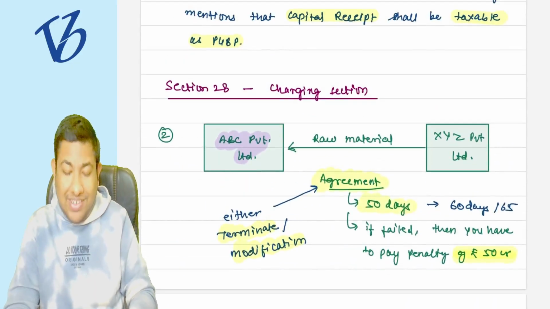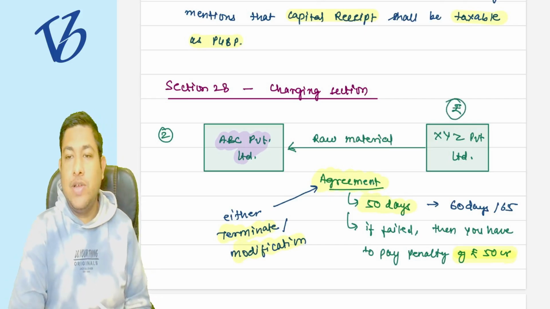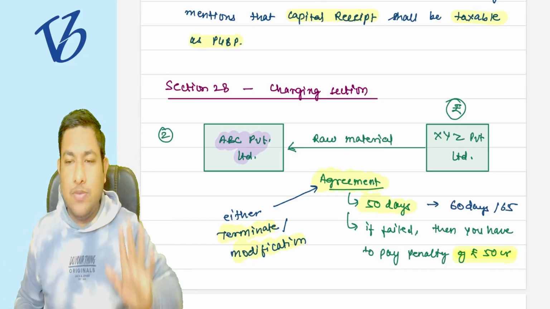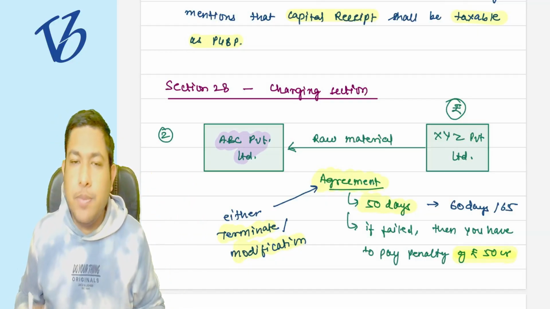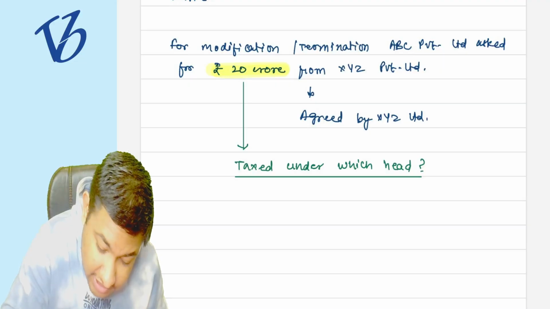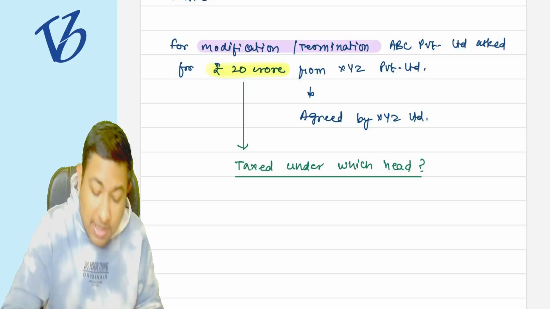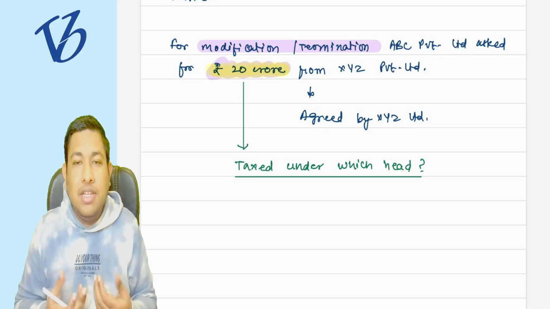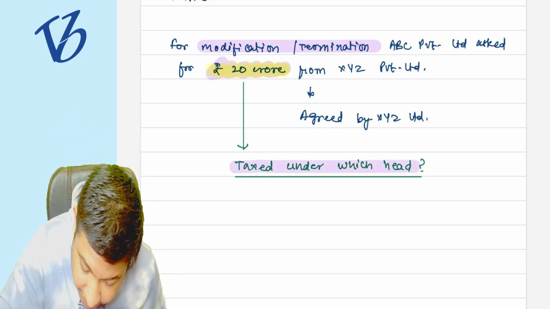See, whatever raw material is given, the income that XYZ Private Limited will earn is based on the business. So whatever income is earned by XYZ Private Limited from ABC Private Limited is going to be taxed under the head of PGBP, because it is based on the business. But now this termination or modification is a change in the contract. If I am making any kind of change in my contract, and for that some compensation is received, from XYZ Private Limited by ABC Private Limited, then under which head is it going to be taxed?